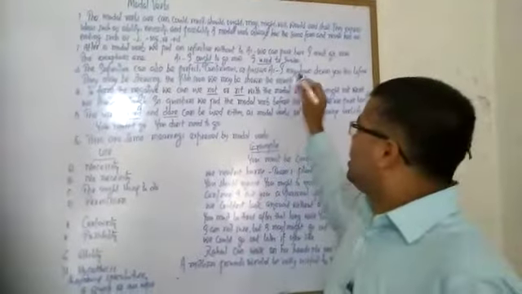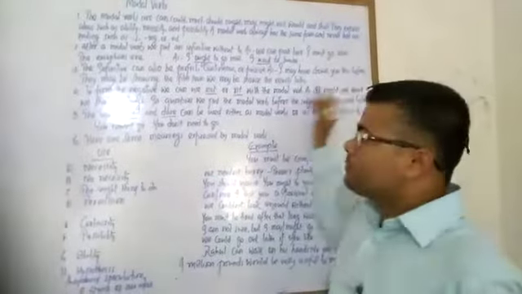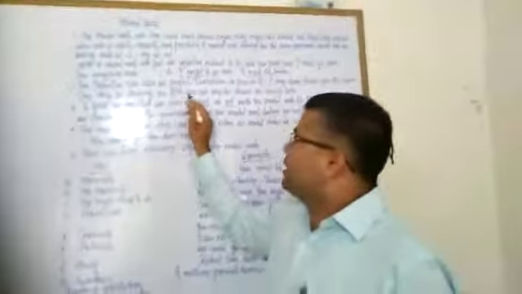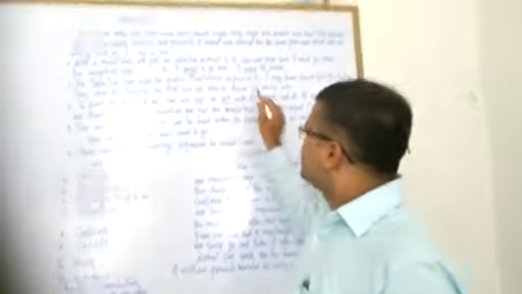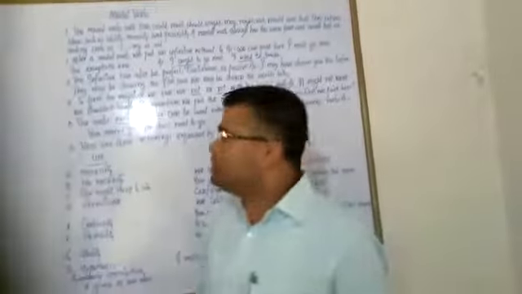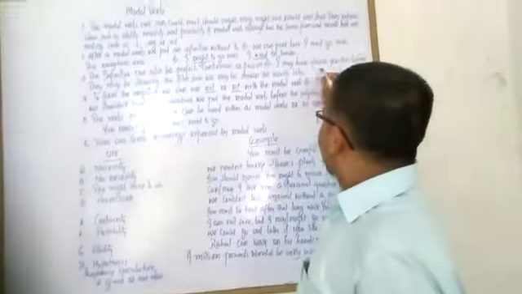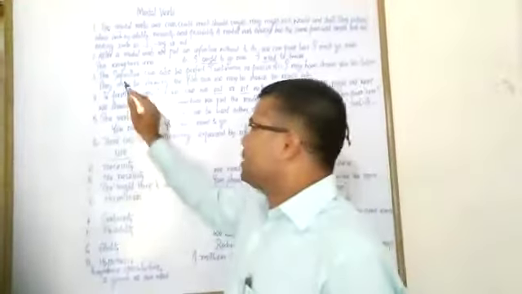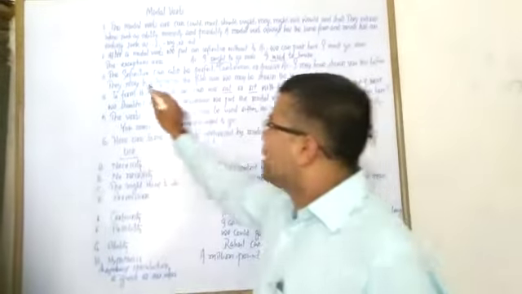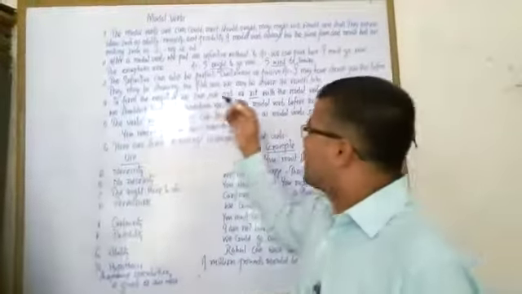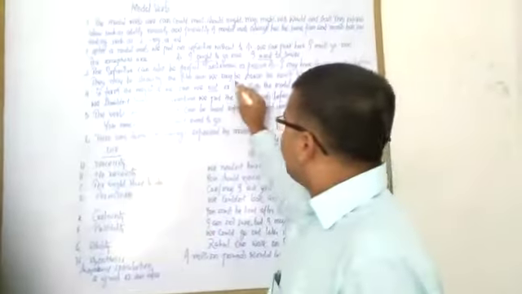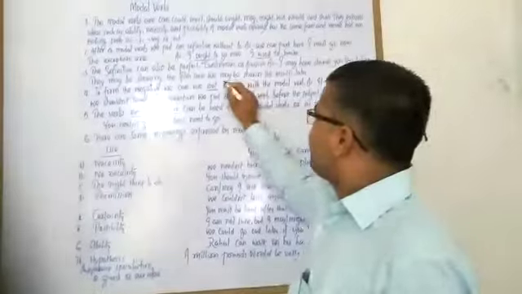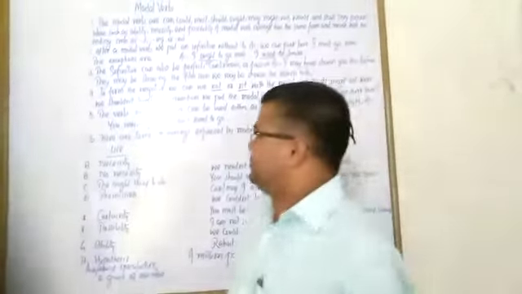For example, I may have shown you this before. They may be showing the film soon. We may be shown the results later. In these sentences, I may have shown you this before, may have shown is an example of perfect. They may be showing the film soon, may be showing is an example of continuous. We may be shown the results later, may be shown is an example of passive.